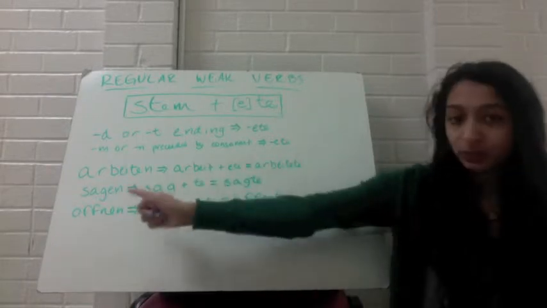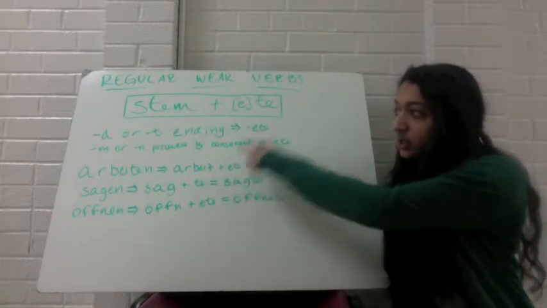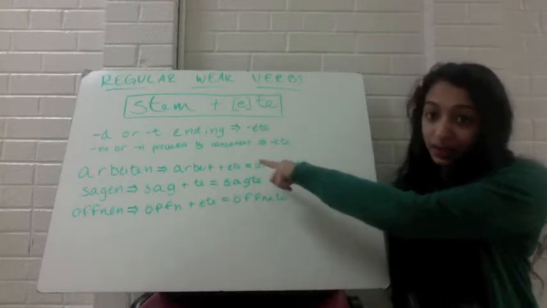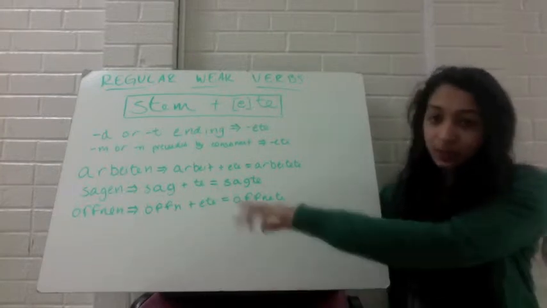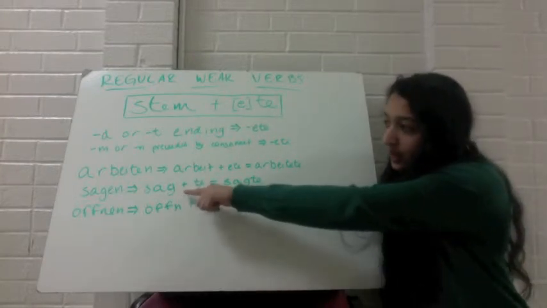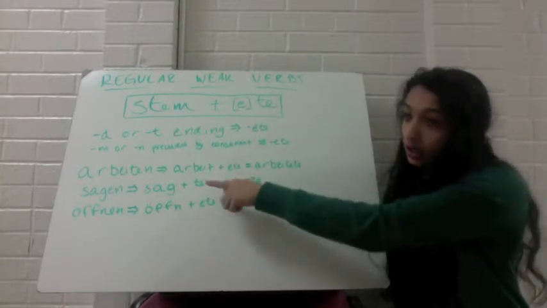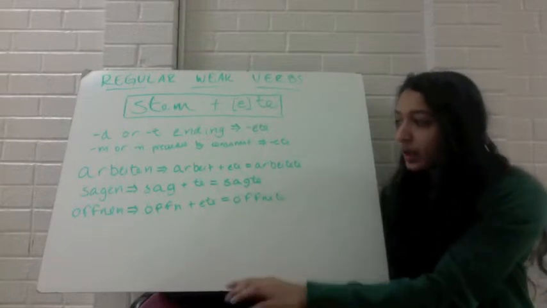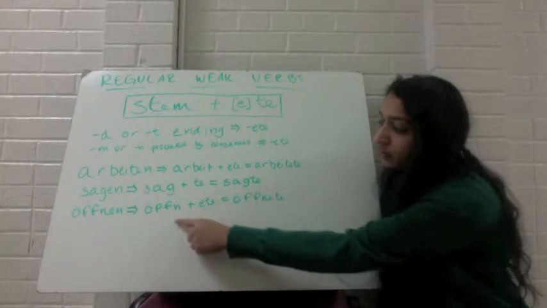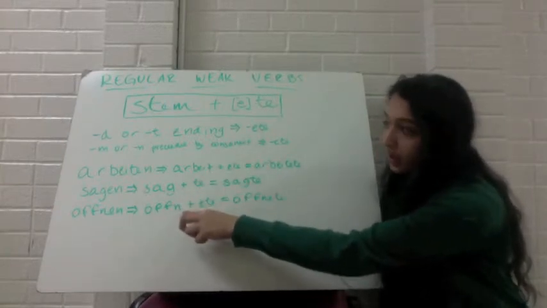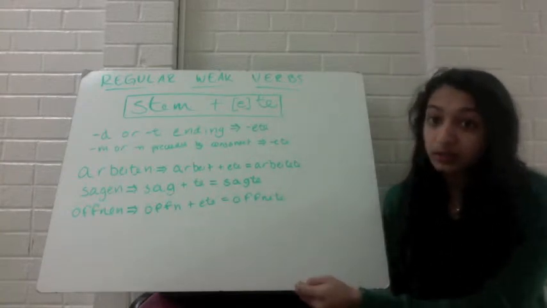So we have some examples. For arbeiten, the stem is arbeit, which ends in a T, so you add -ete, and it becomes arbeitete. Our next example is sagen. The stem is sag, which ends in a G. It doesn't fall under any of these criteria, so you just add -te, and you get sagte. And our last example is öffnen. The stem is öffn, and this ends in an N preceded by a consonant, the F, so you add -ete, and it becomes öffnete.